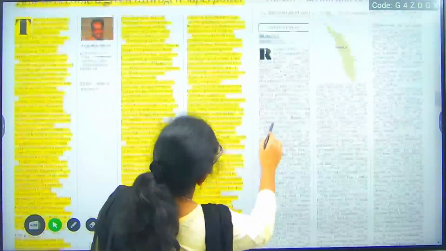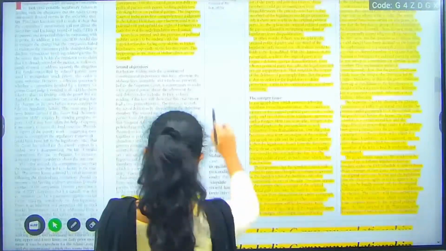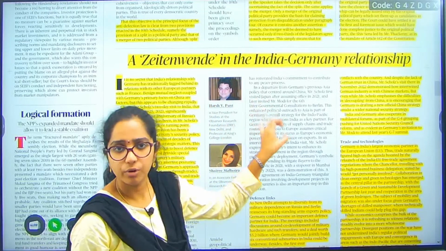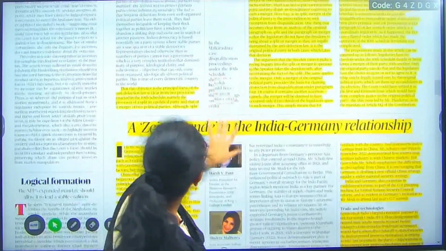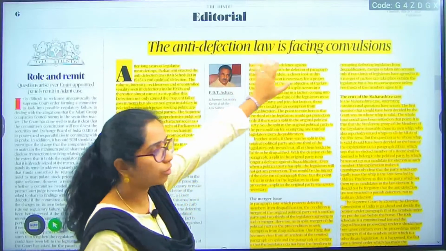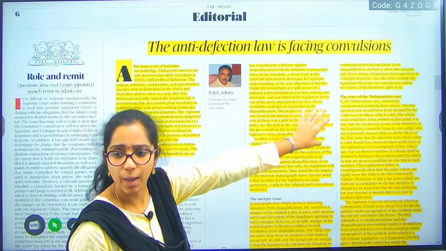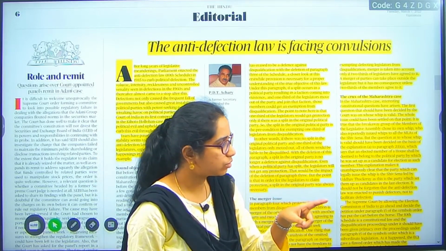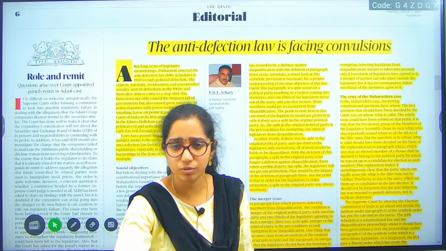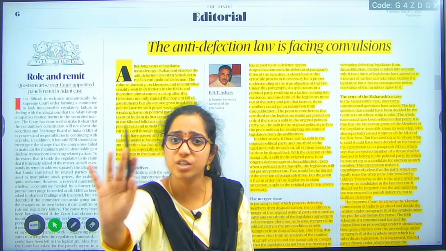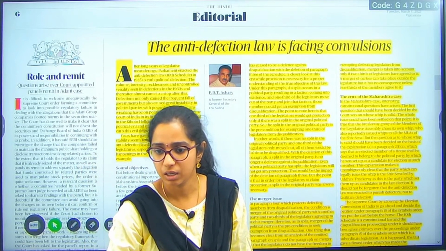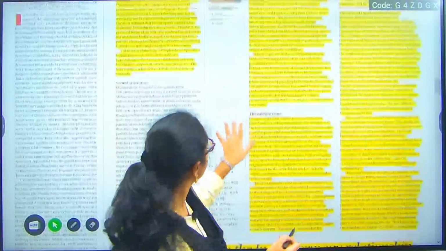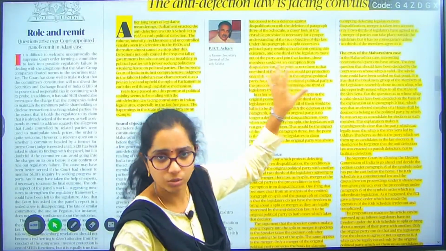And in the editorials part, I would like to make you see this particular important article with Germany, and there is another article about anti-defection. Earlier I told you that France is one of the highest trade partners. No, Germany is India's largest trade partner in the EU, which is mentioned in this particular article.